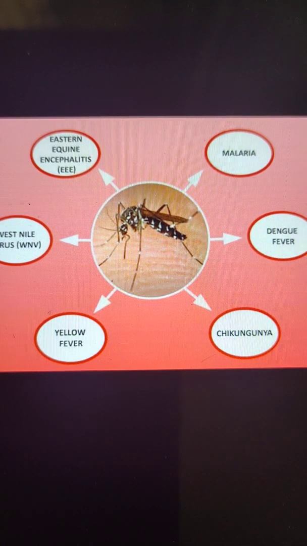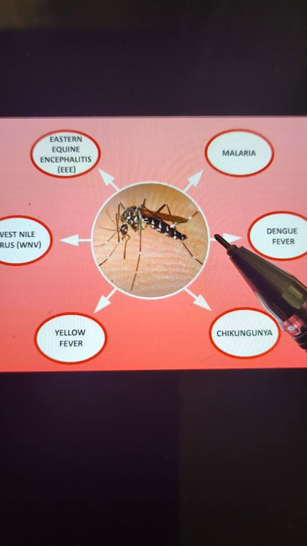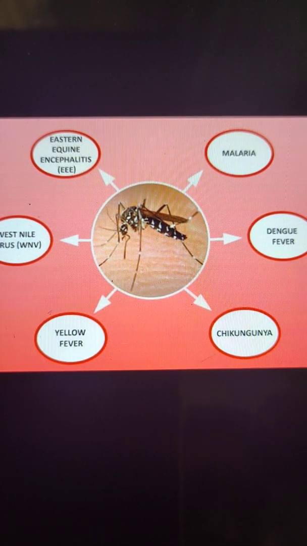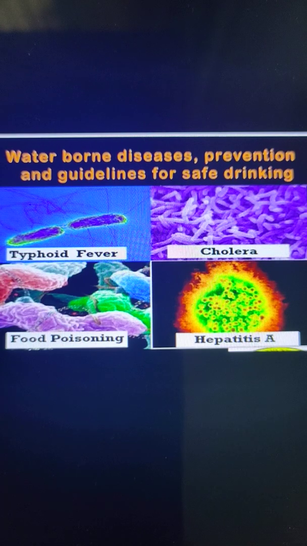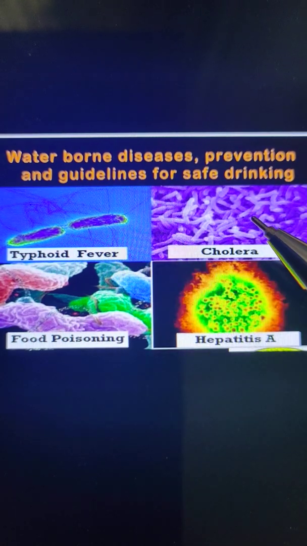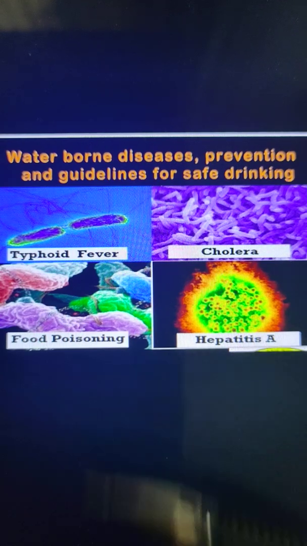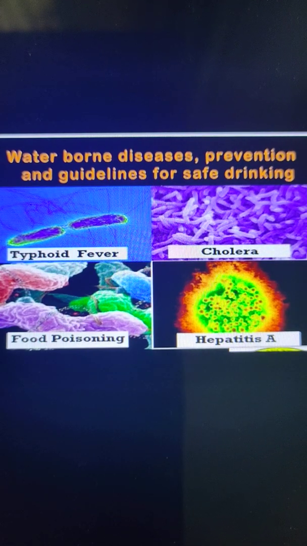Okay. Now the next mode of spreading of communicable disease is through infected food and water. There are so many diseases which spread through infected water, or you can say they are waterborne diseases, like typhoid fever, cholera, hepatitis A, food poisoning. All these diseases spread through infected food or infected water.